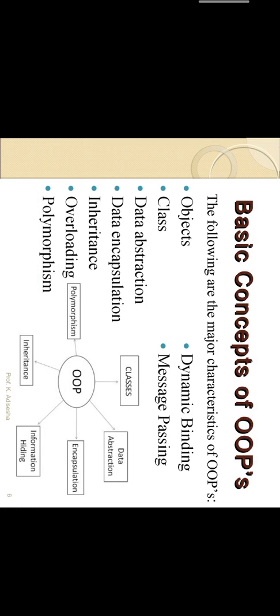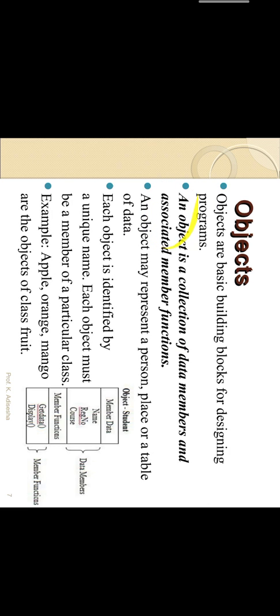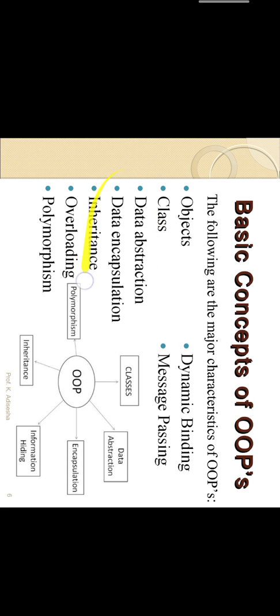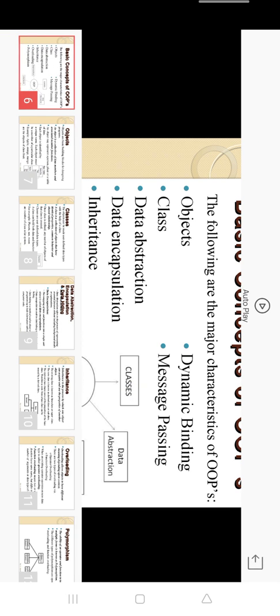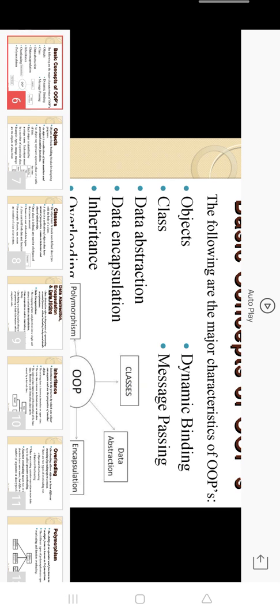Hmm. So students, see, all the topics are written here. Actually, they are related. Like object and class are related. Data abstraction and encapsulation are related. Inheritance is different, but overloading and polymorphism are related. Dynamic binding and message passing both are related. Okay, so now we will start.